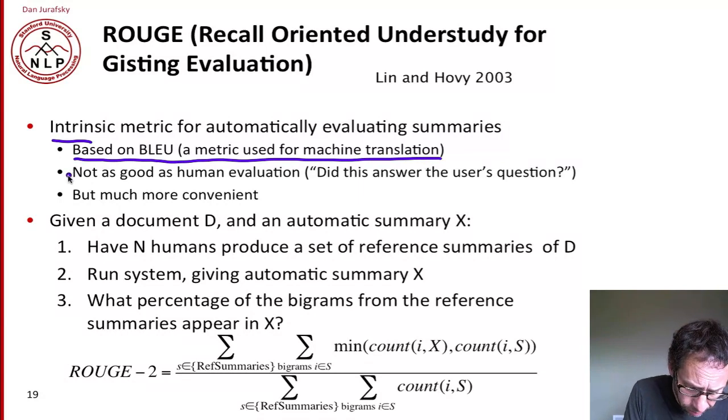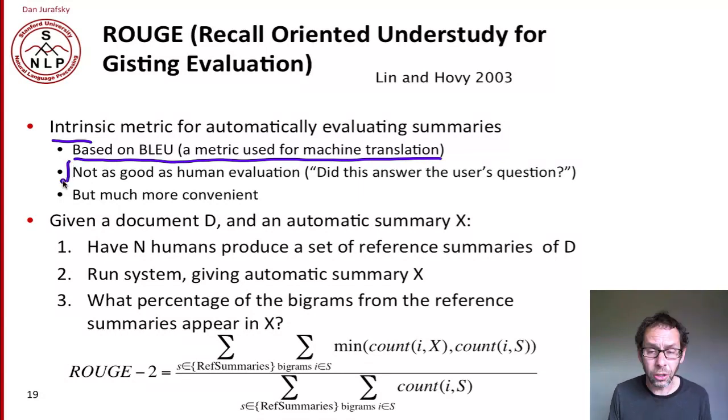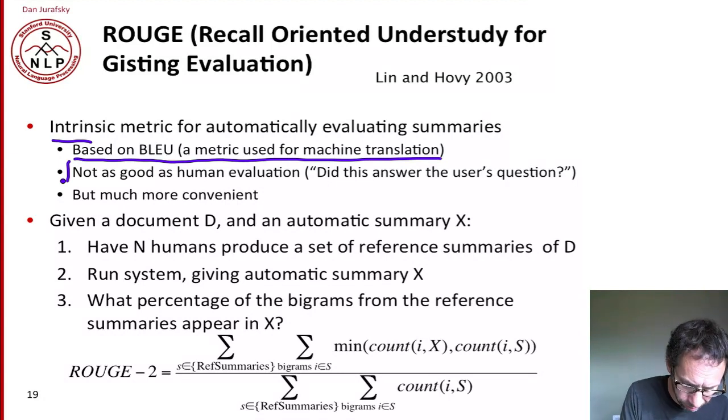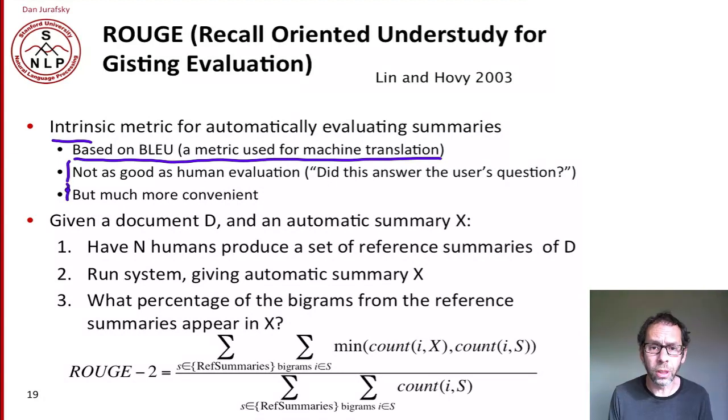ROUGE is not as good as using humans to say, did this summary answer the user's question? So if we can afford that, we'll certainly hire users and have them test to see if an answer answers a user's question. But ROUGE is very convenient for testing while we're building our system. And it works as follows.